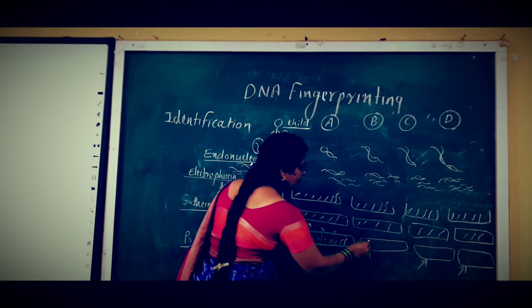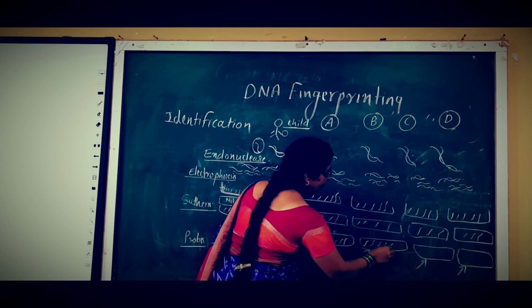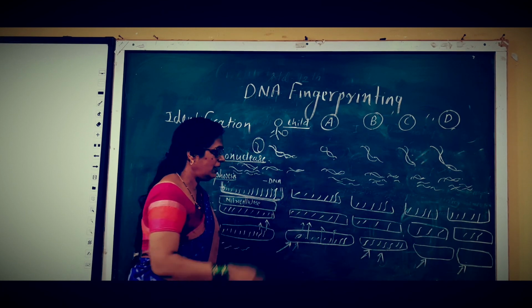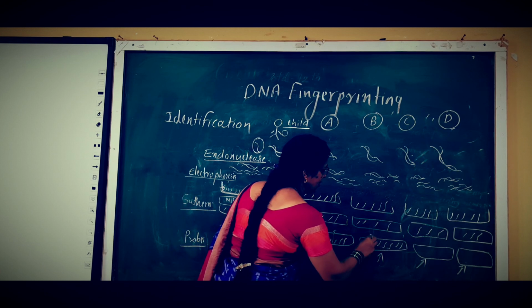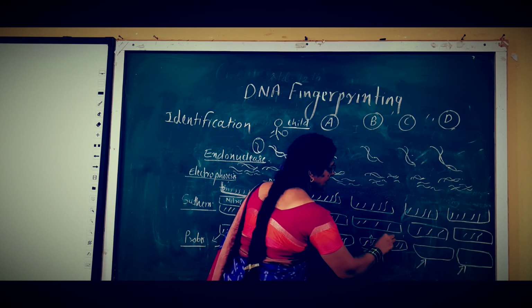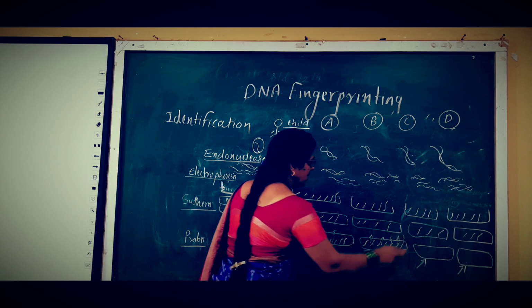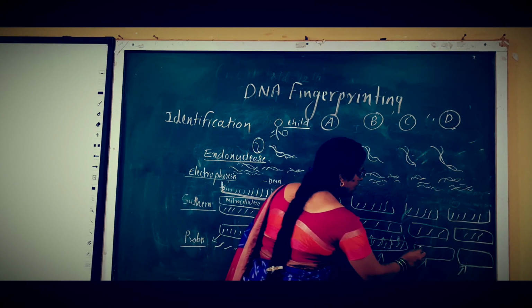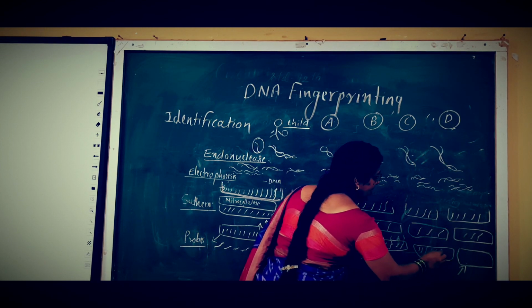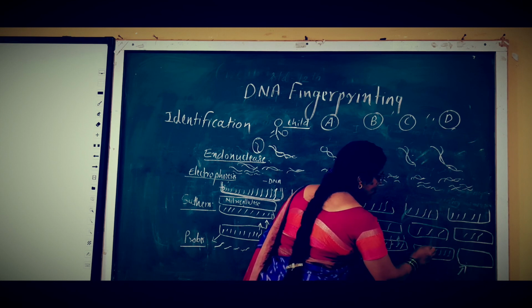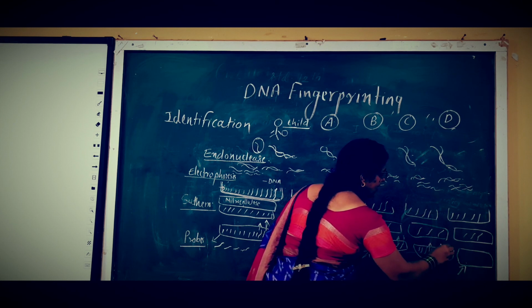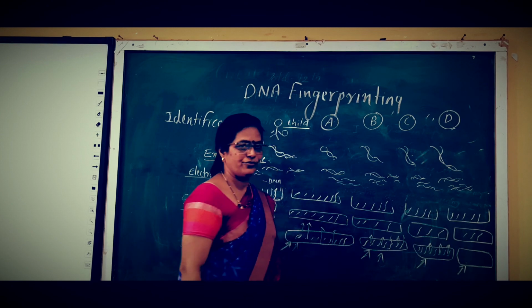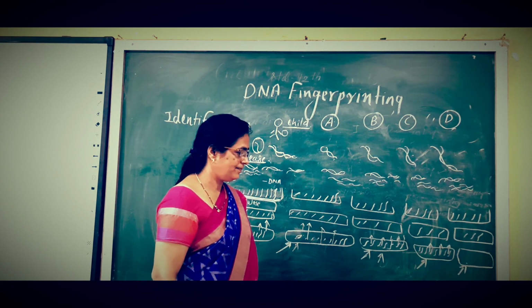Again, if we emit the probes on the next nitrocellulose paper and it does not match, then it gets washed out. Again these probes of that child are emitted on the nitrocellulose paper, and if it does not match that DNA, then it gets washed out.